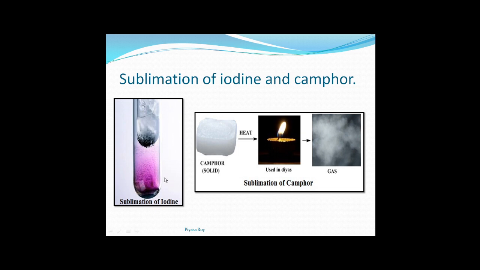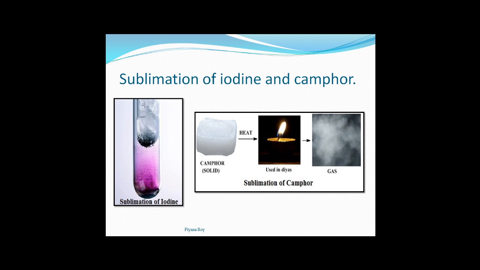During this heating we get the violet vapor of iodine, and then it solidifies on the inner wall of the test tube, and again we get back the solid iodine. So sublimation of iodine is a physical change.